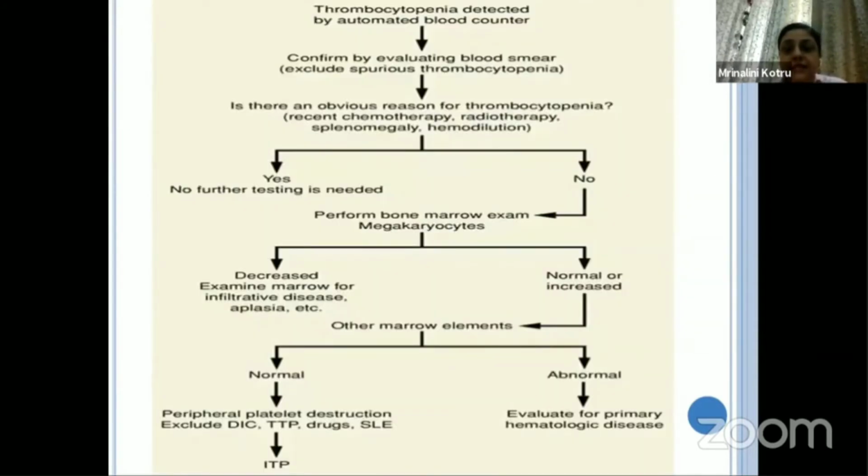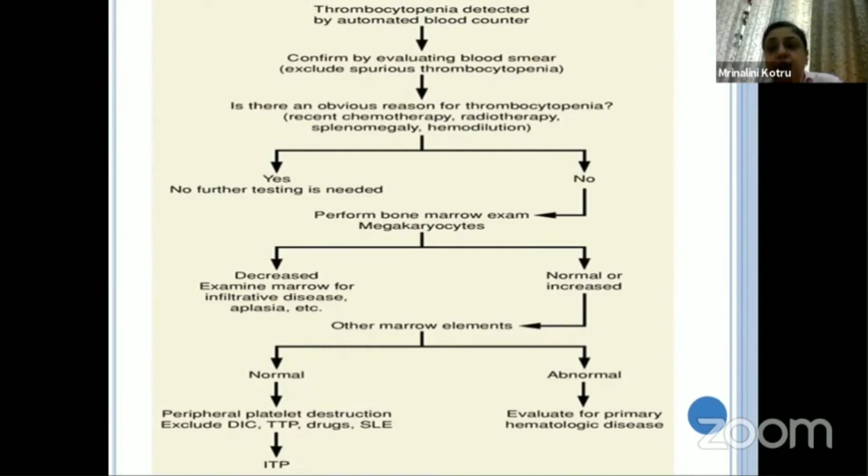So this is the approach to thrombocytopenia. Whenever you have thrombocytopenia on counters, you need to evaluate the blood smear to exclude spurious thrombocytopenia, and also see whether the patient has any clinical history of recent chemotherapy, radiotherapy, drugs, or hemodilution, or so many other things which could directly lower the platelet count. And if yes, then you don't need to work it up further.